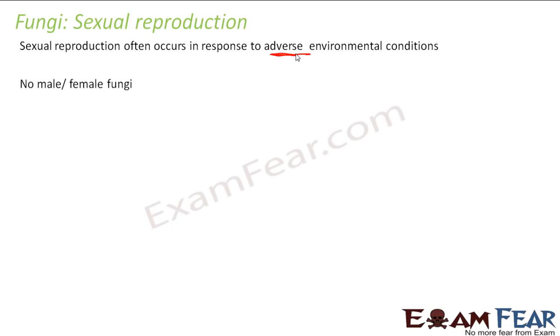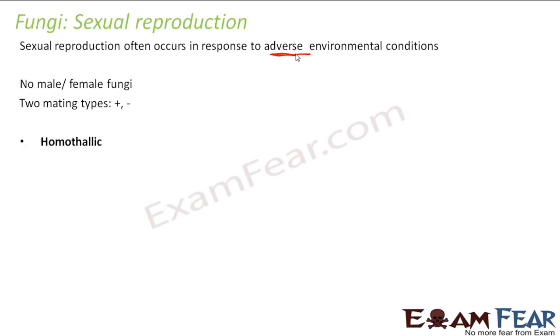So what happens in case of sexual reproduction? First of all, there is nothing called male and female fungi. We do not say it is a male fungi, it is a female fungi. Then what do we say? We just say that there are two mating types in fungi. One is plus, one is minus. So positive and negative. Plus and minus denotes the two mating types in fungi. We do not call them male fungi and female fungi.